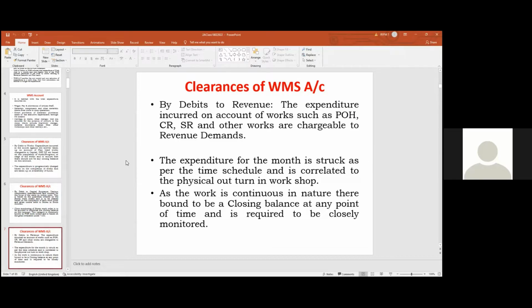सो एलोकेशन में फंड होता है हर साल का. सो ऑन कंप्लीशन ऑफ वर्क फॉर दैट मंथ फॉर द नंबर ऑफ कोचेस, to that extent demand number 6D is debited, workshop manufacturing suspense account is credited. हर महीने ये जरूरी है. For the works completed in a workshop, final accounts have to be debited and WMS account has to be cleared, that is credited. So every month, in the case of revenue expenditure, WMS account will take clearance credit to the extent where a corresponding debit is available in the revenue expenditure, for which funds are provided by the zonal railways.